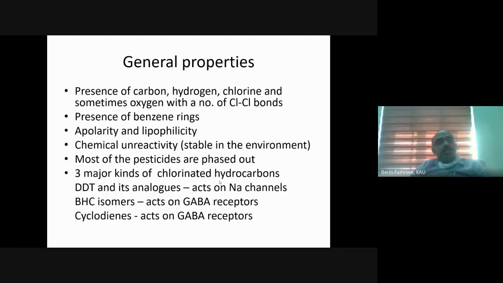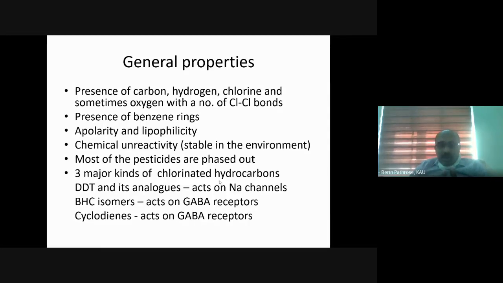This organochlorine group is the oldest group of chemical pesticides. Not of chemical pesticides in general, but of organic pesticides. Chemical pesticides include inorganic as well as organic, and among the organic, this one is the oldest group. It's almost 80 years back that the insecticidal properties were discovered.